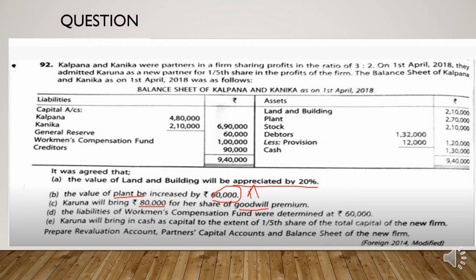Then Karuna will bring in cash as capital to the extent of 1/5th share of the total capital of the new firm. Here Karuna brings her capital for the 1/5th share of the total capital of the new firm. Okay, and this is the question. What you need to do is prepare the revaluation account, partners' capital account, and balance sheet of the new firm.